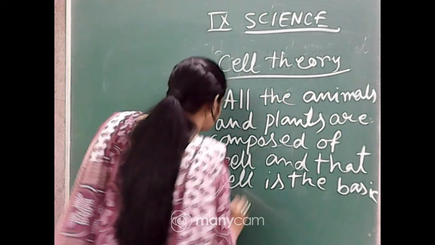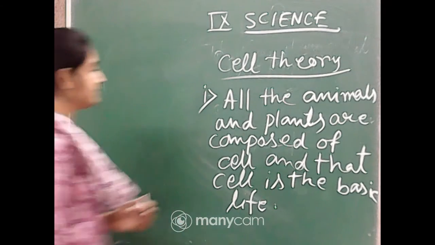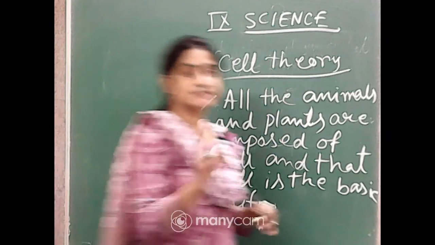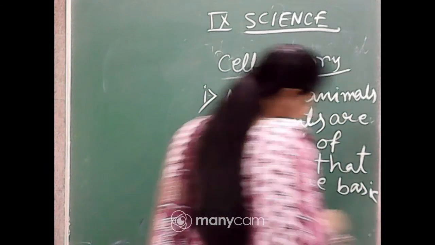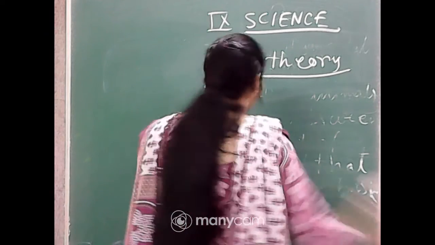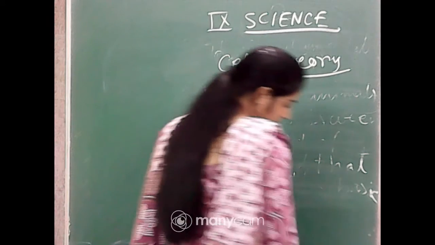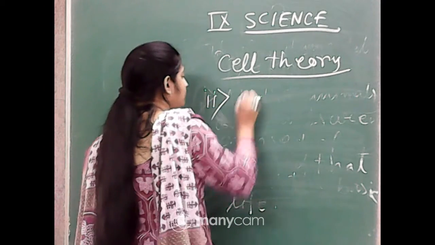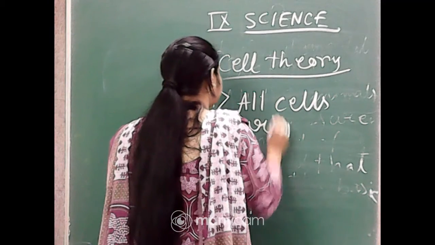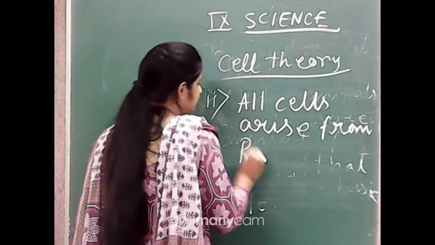The first point of the cell theory is that all the animals and plants are composed of cells and the cell is the basic unit of life. And the second one, all cells arise from pre-existing cells.